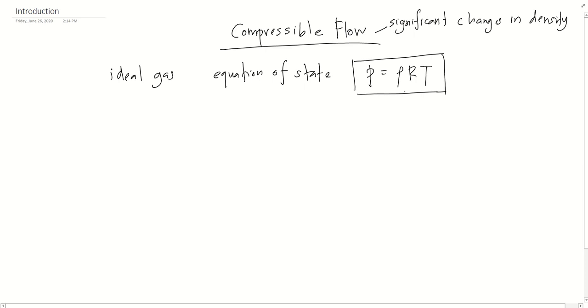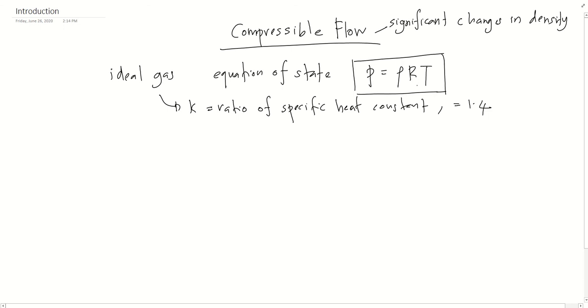In thermodynamics, you also learned about K for an ideal gas, which is the ratio of the specific heat constants. For example, for air, K equals 1.4.